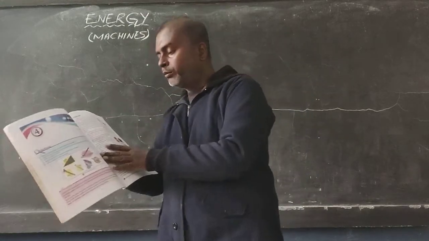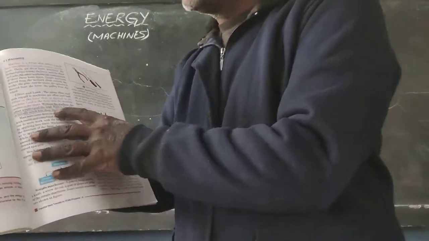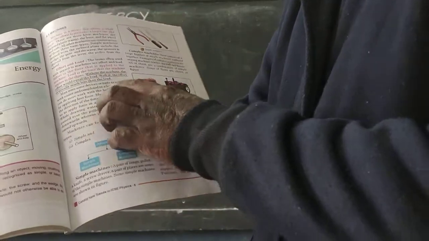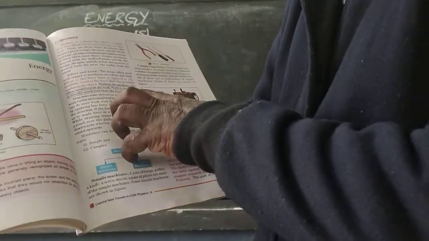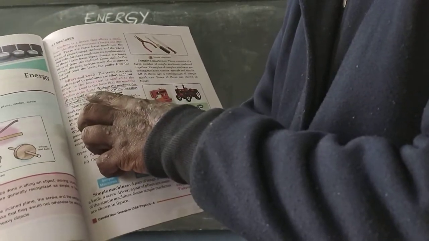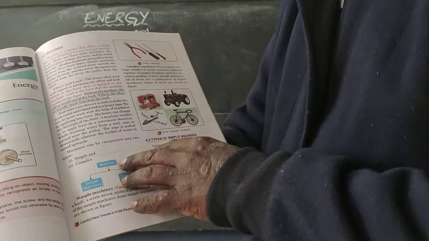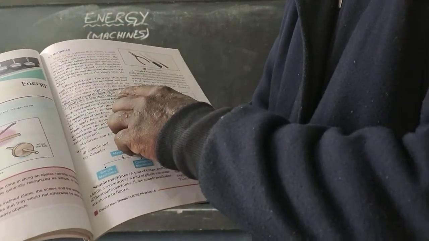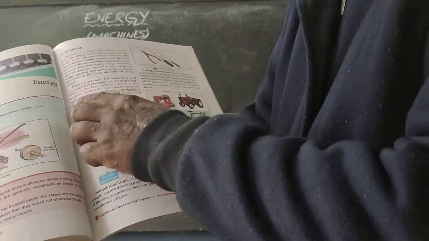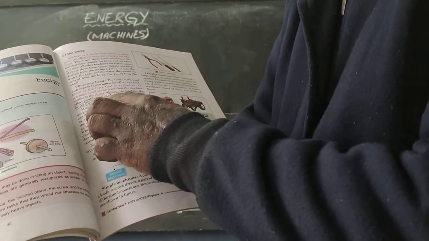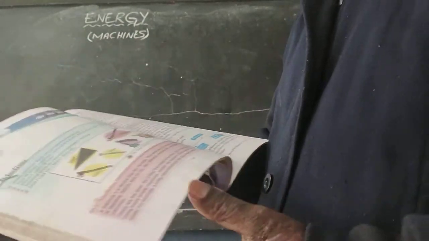Now here is one more thing that you should keep in mind. I have underlined it here. Without the machine, the effort would be equal to the load. With the machine, the effort is usually much less than the load.